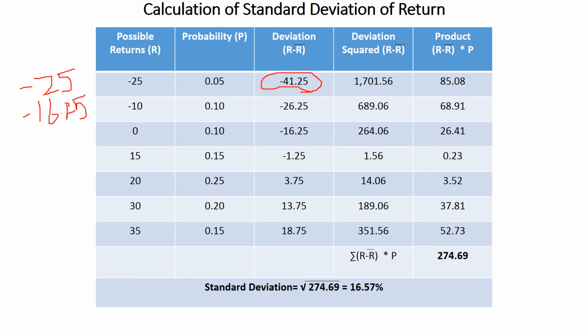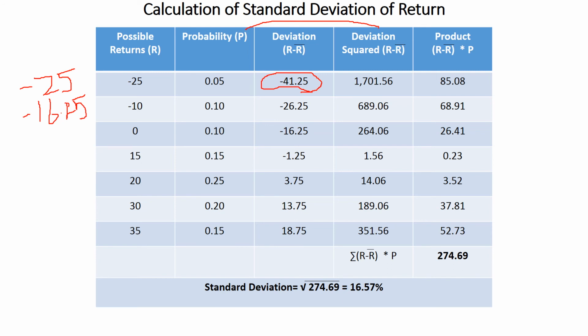The next one is product. How we take the product? R minus R bar, that is this column. Okay, that is the fourth column, and the probability column, that is here we have the probability column. You have to multiply. When you multiply these two columns, you will get product, that is 1701.56 into 0.05, you will get 85.08. Likewise, do it for all the values. You will get the sum of (R minus R bar) squared into P, 274.69.